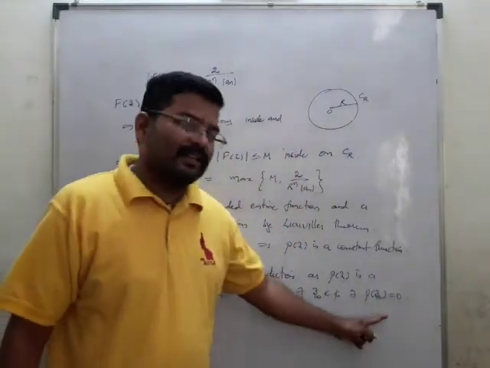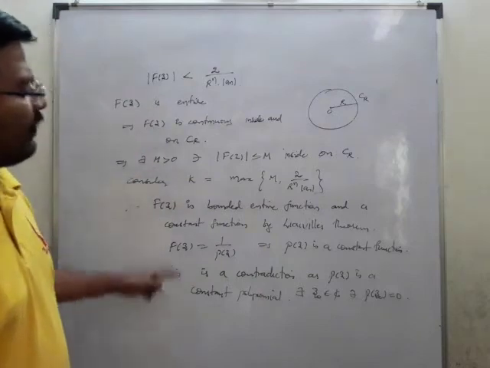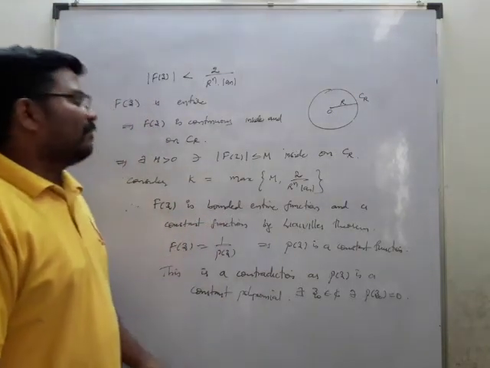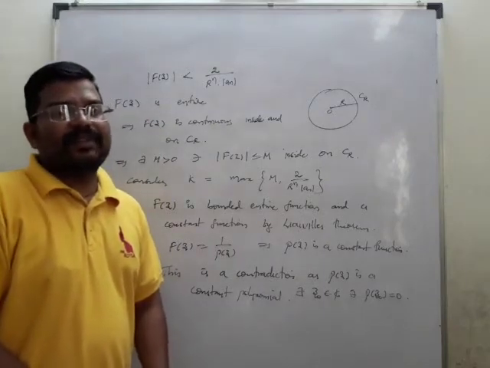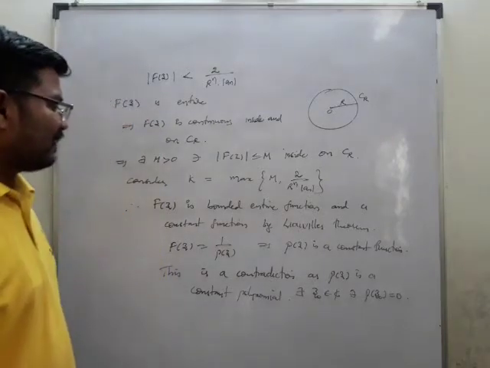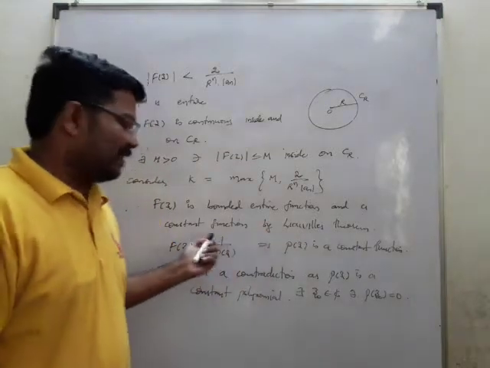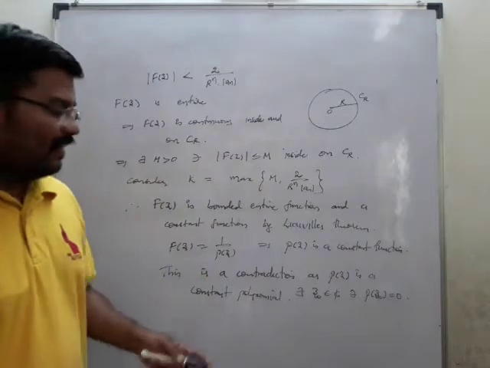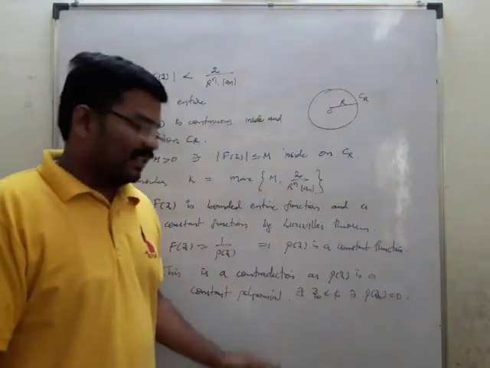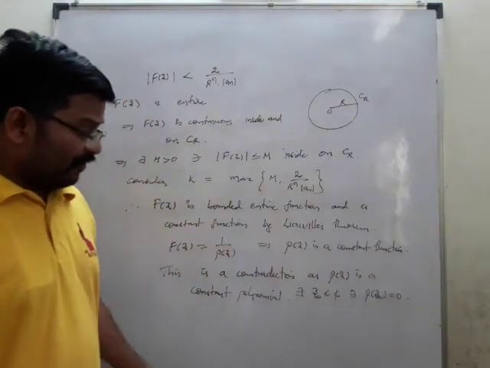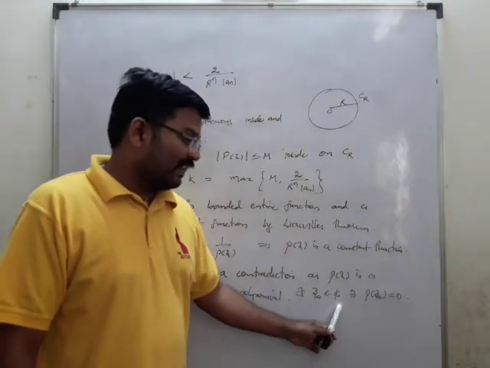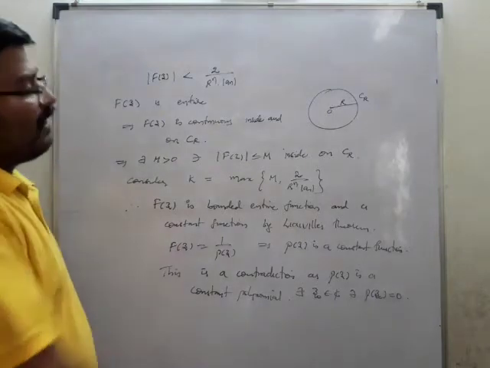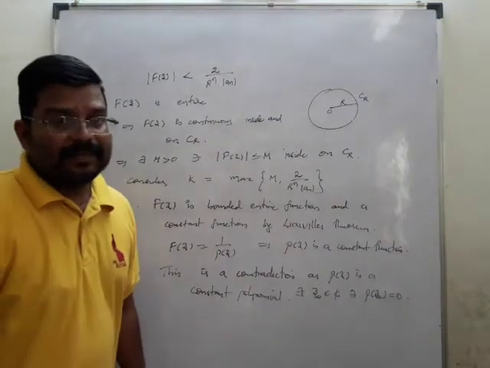We have proved that F of z is a bounded entire function, but every bounded entire function leads to a constant function by the Liouville theorem. So P of z is a constant function, which is a contradiction. So P of z is not a constant function, it is a polynomial. Therefore there exists z0 which belongs to C such that P of z0 is equal to 0. So this is the way to prove the fundamental theorem of algebra.